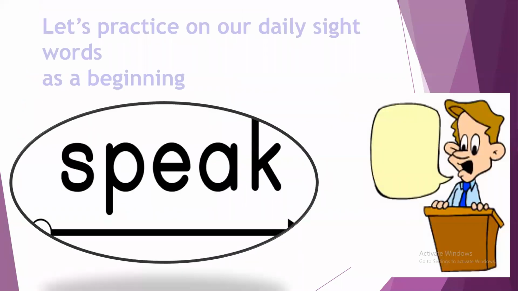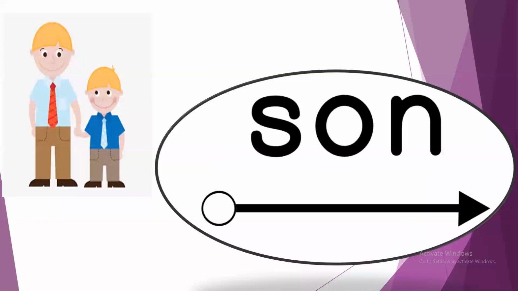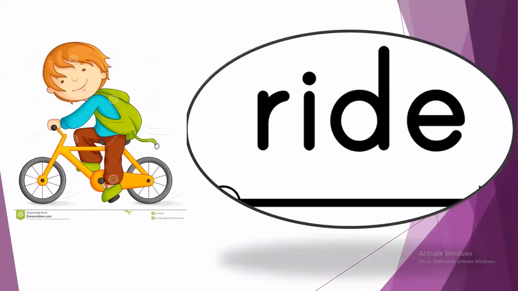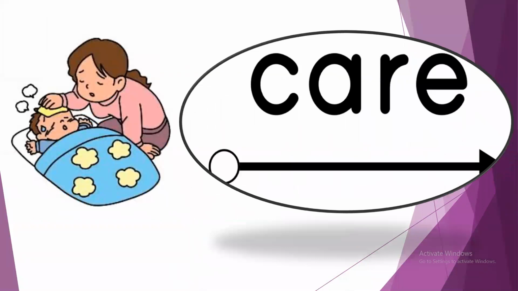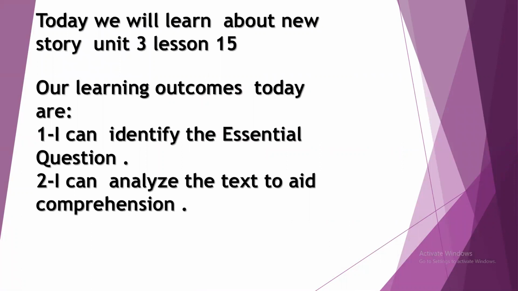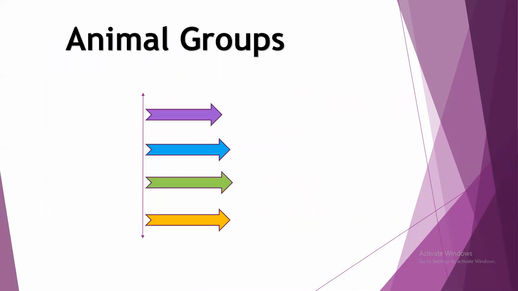Let's read: speak, sun, jump, write, care. Our learning outcomes today are: I can identify the essential question, and I can analyze the text to aid comprehension. Animal Groups is the title of our story.